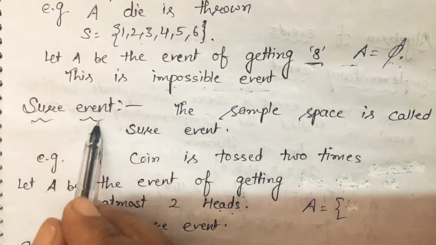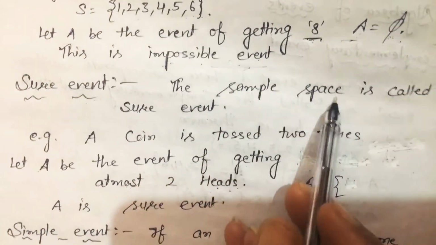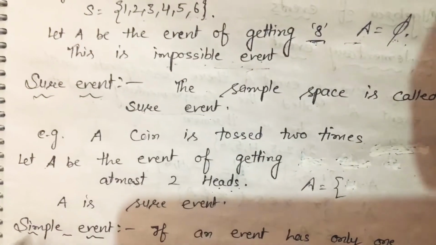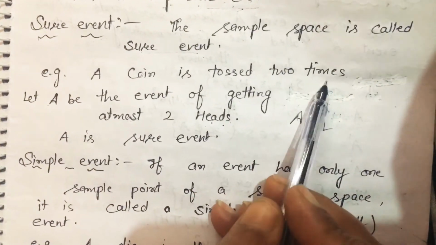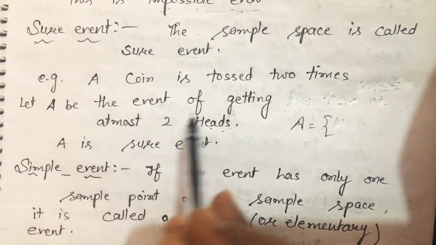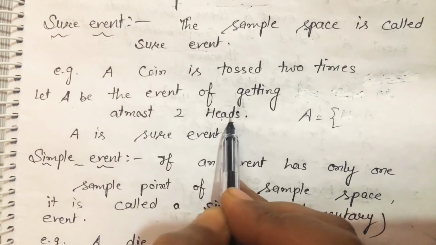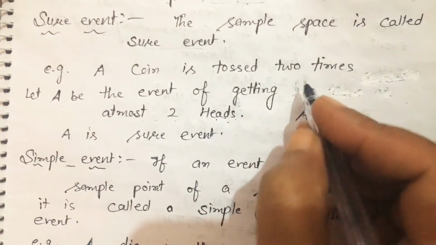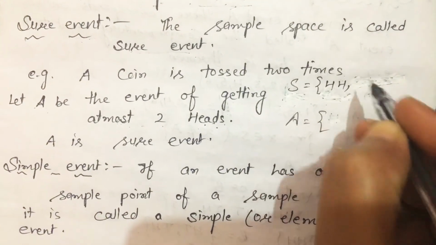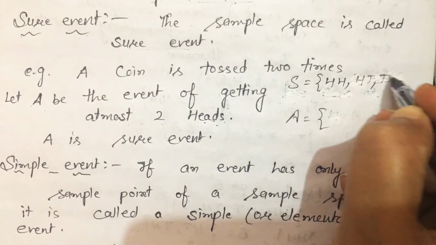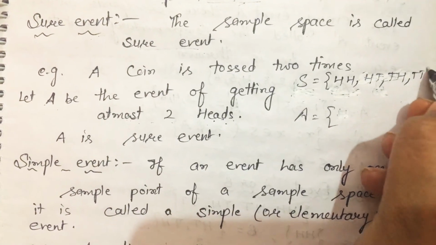Now the sure event. What is a sure event? The sample space is called a sure event. What is the meaning of sure here? Suppose a coin is tossed two times and A is the event of getting at most two heads. The sample space will be HH, HT, TH, TT.